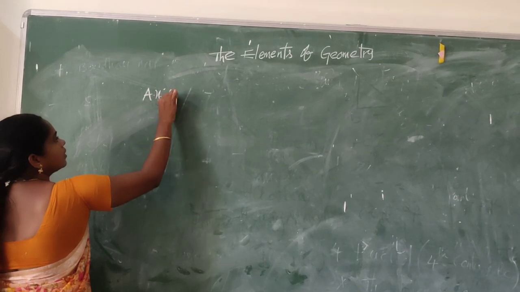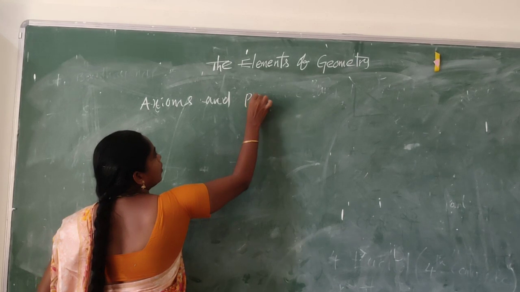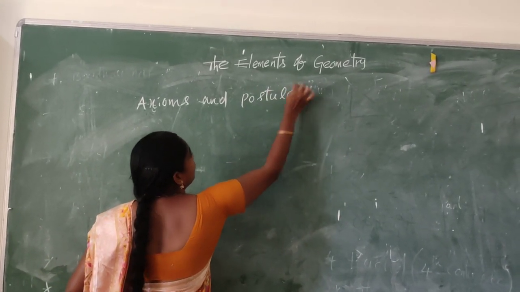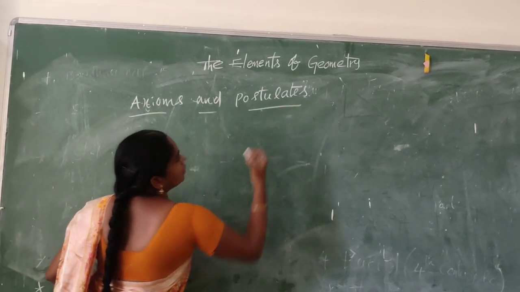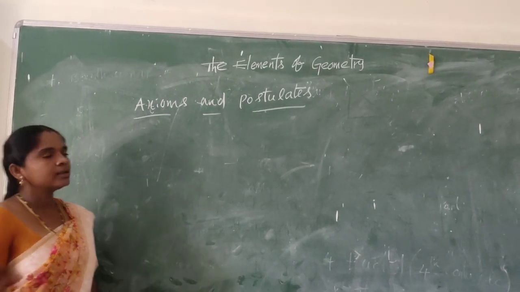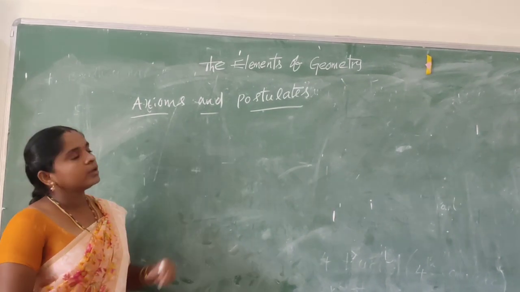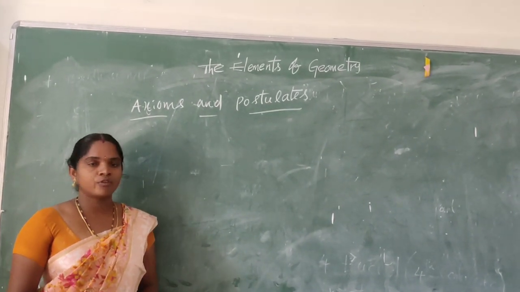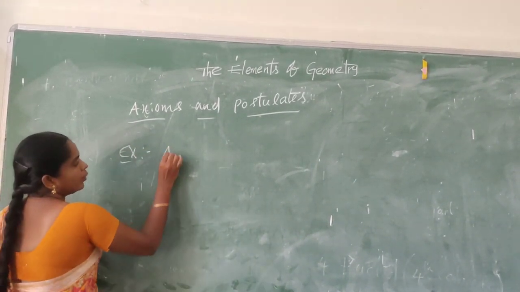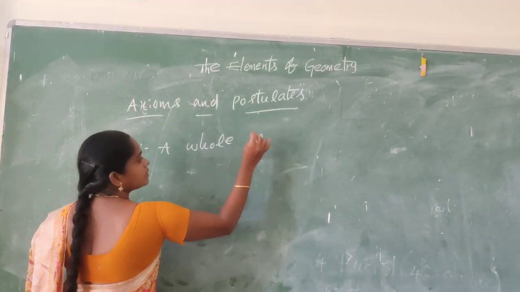Axioms and postulates, which are self-evident truths, do not require any logical proof.